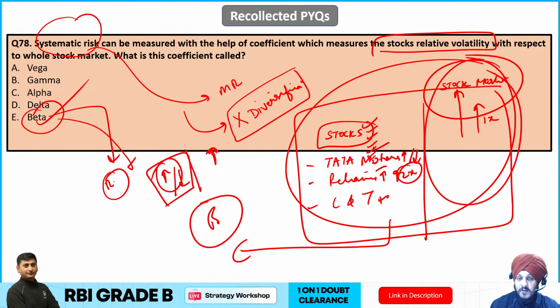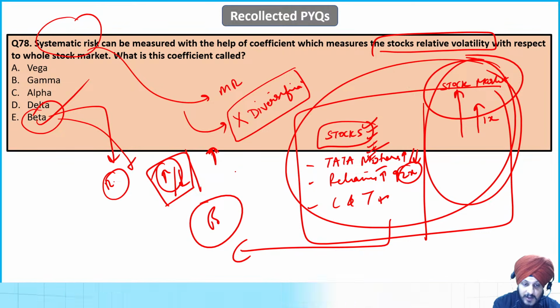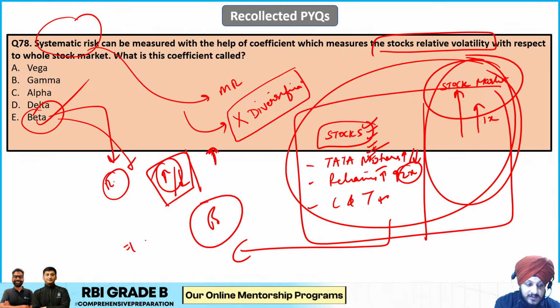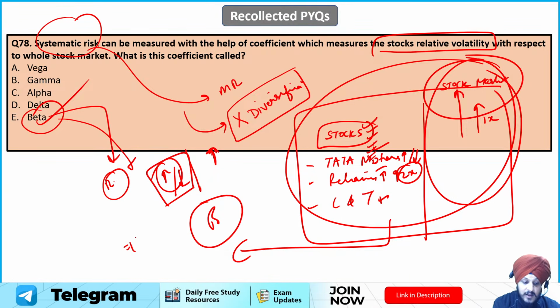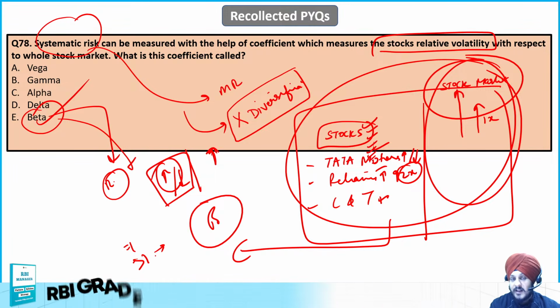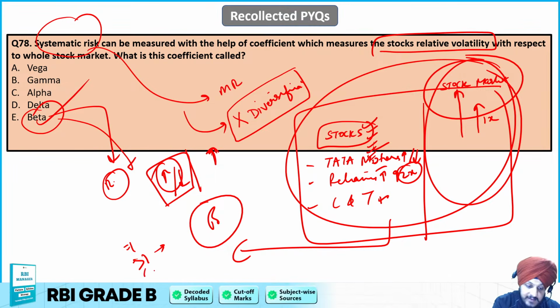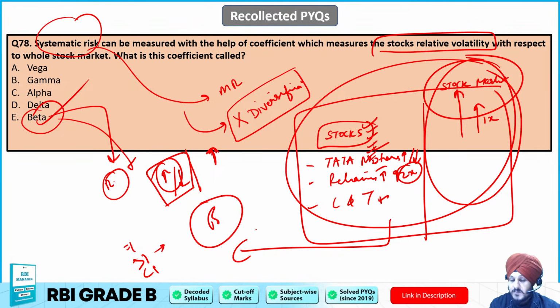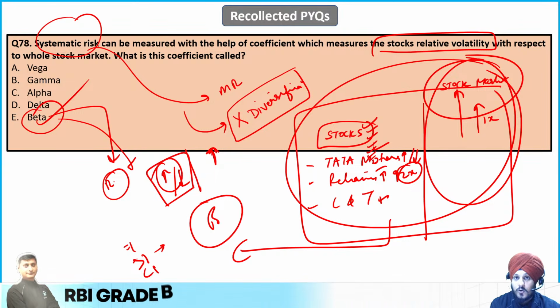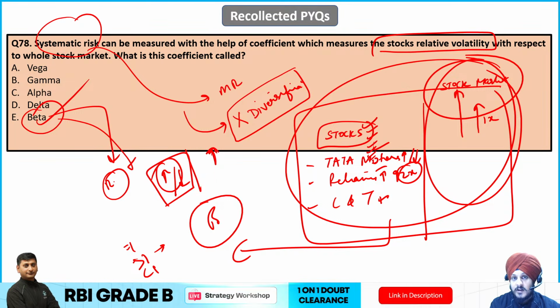So beta can have different types of values. For example, it can be equal to 1, which basically means the stock market and the stock are moving with the same intensity in the same direction. It can be more than 1 also, which means the stock is more volatile than the overall market. It can be less than 1 also, which means the overall market is more volatile as compared to the stock, or in other words, the stock is less volatile as compared to the market.